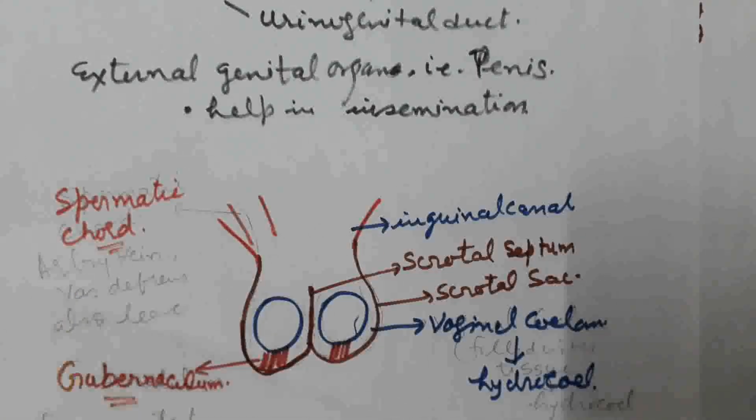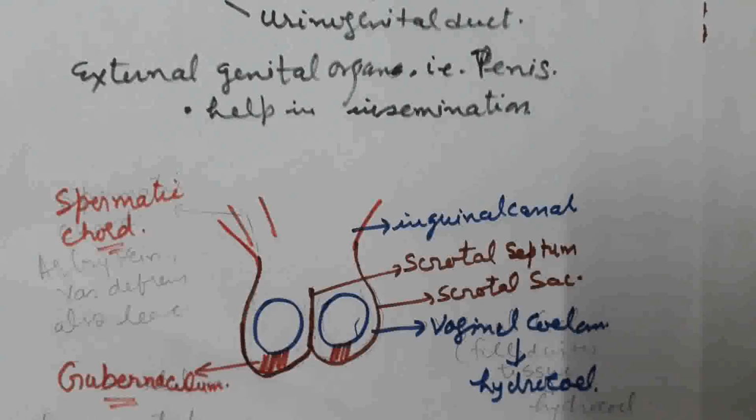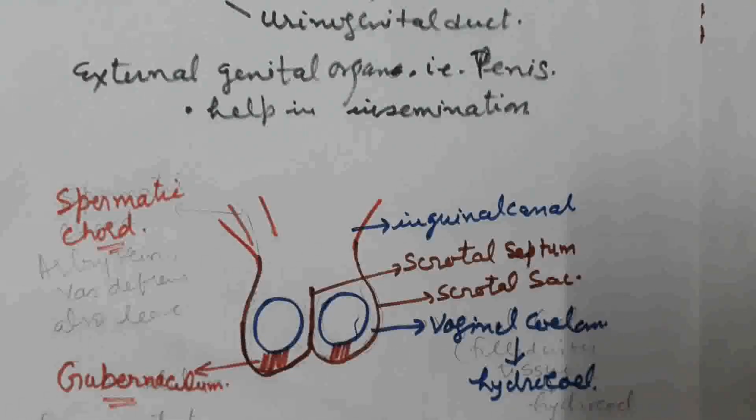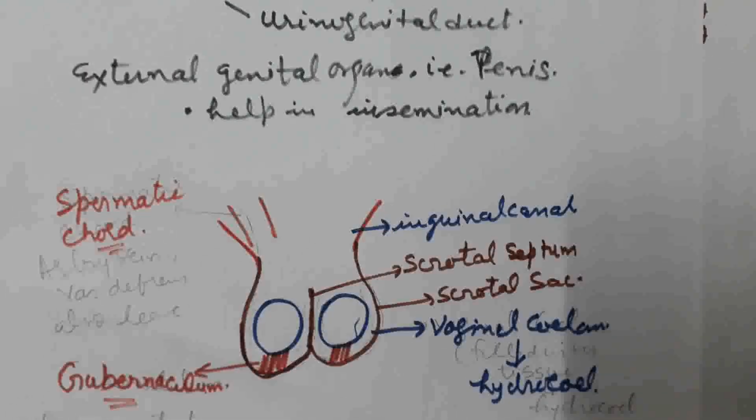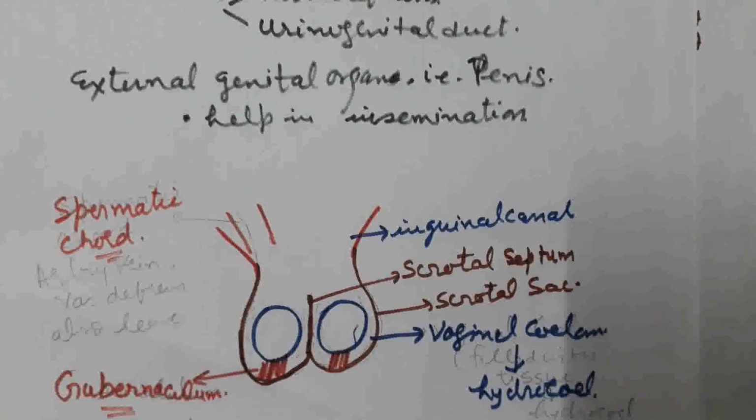Gubernaculum and spermatic cord together fix the testis into the scrotal sac. Why is the testis present in the scrotum? Development of the testis starts in the abdominal cavity in the embryonic stage, but later on it shifts into the scrotal sac.